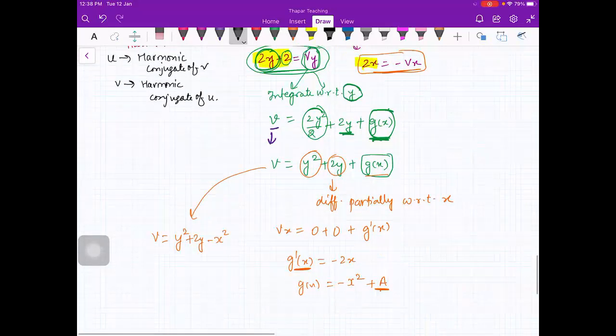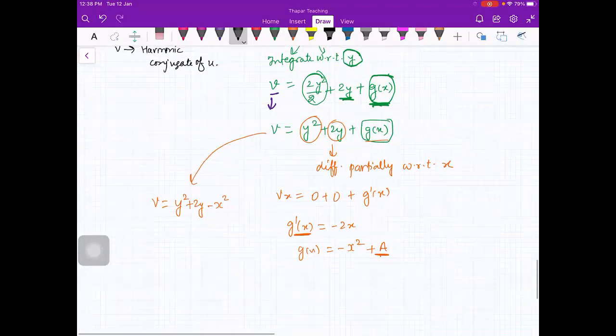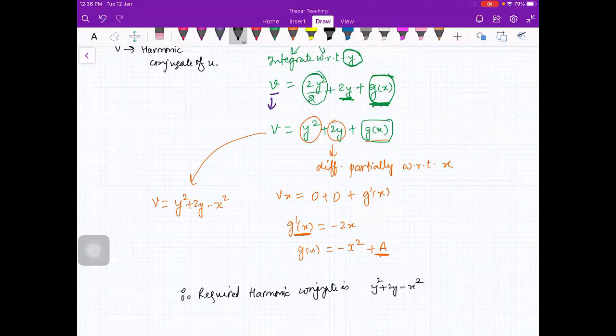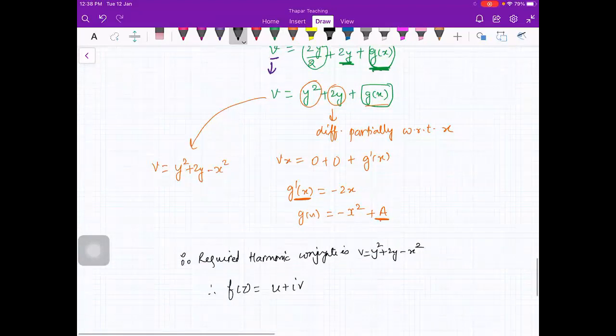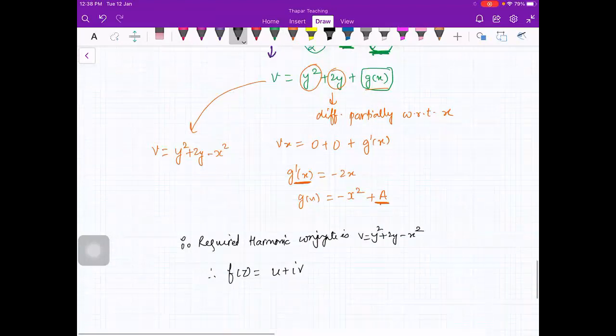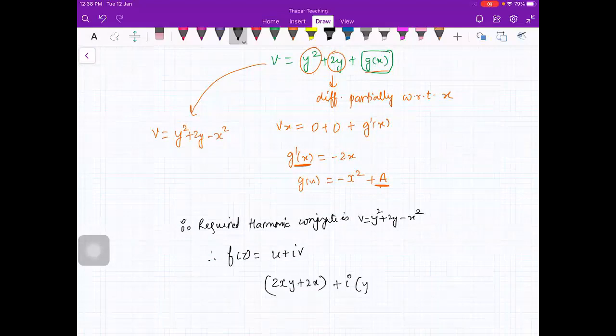Therefore, the required harmonic conjugate is y square plus 2y minus x square, and the corresponding analytic function is u plus iota v. Your u was 2xy plus 2x, plus iota times y square plus 2y minus x square. Is that okay? So this is your answer. This is the final analytic function.